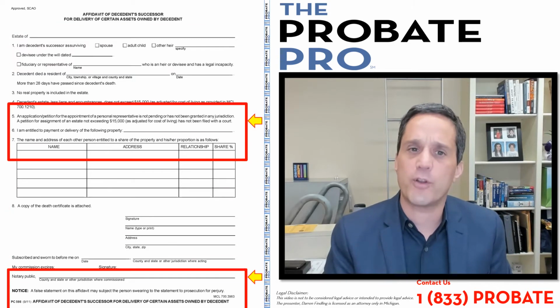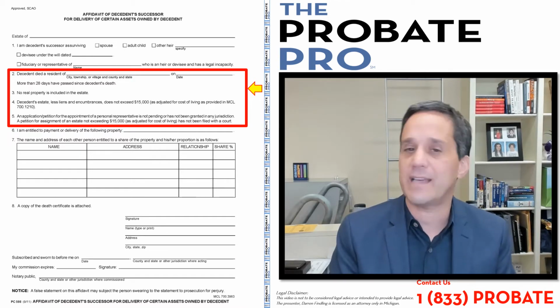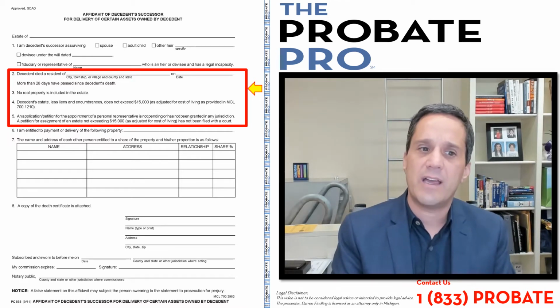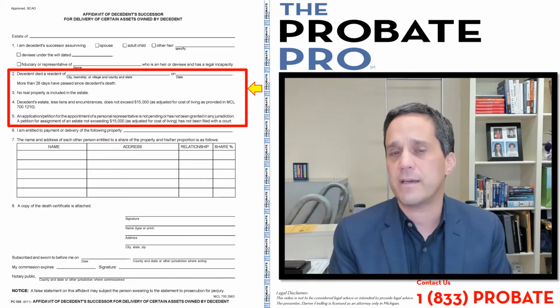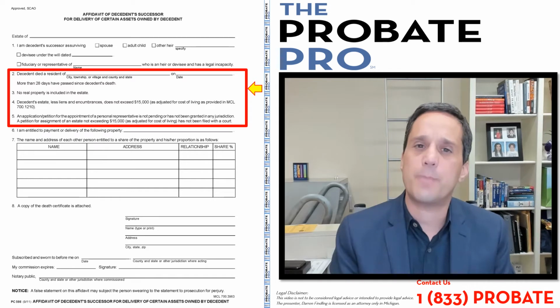Let's work our way further down the form. You identify the residency of the decedent. Now, of course, you're going to identify the city or township and the state and the date of death. And then the key provision here, more than 28 days have passed since the death.